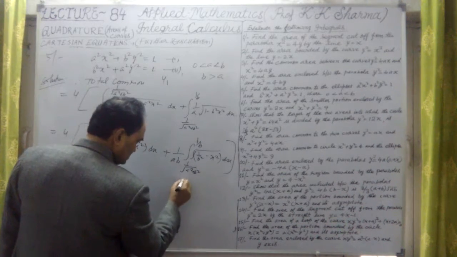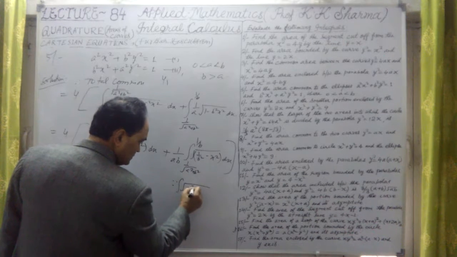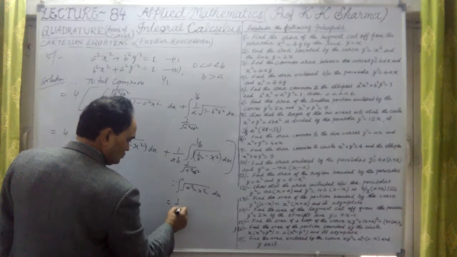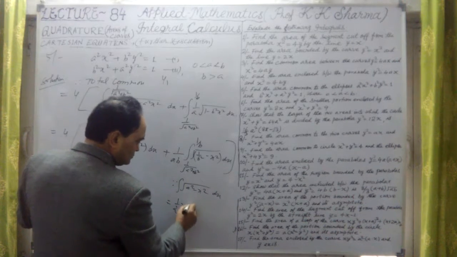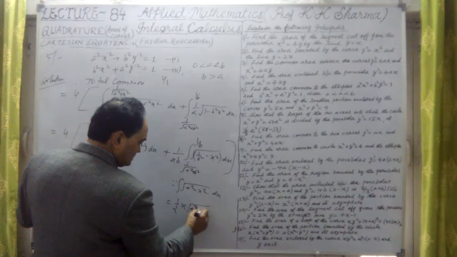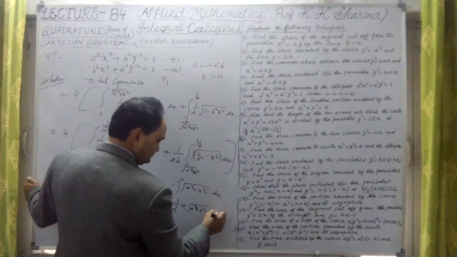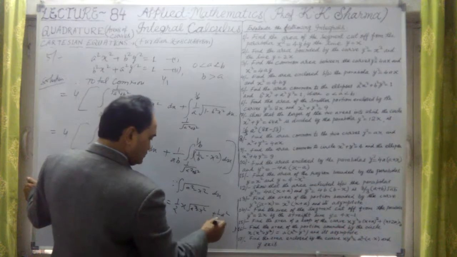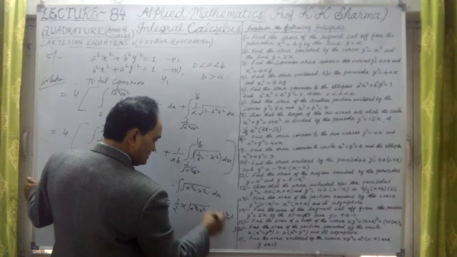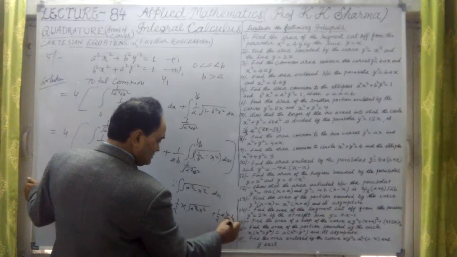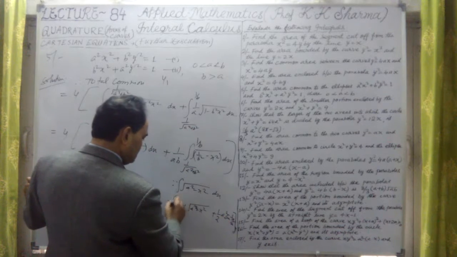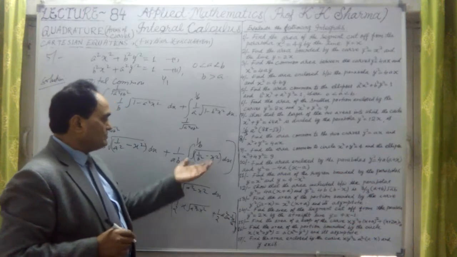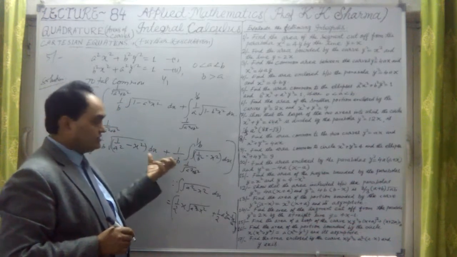We know that the integration of under root a square minus x square into dx is equal to 1 upon 2 into x under root a square minus x square plus 1 upon 2 a square into sine inverse x upon a. This we know about. This same formula we have to apply in both these two integrals.